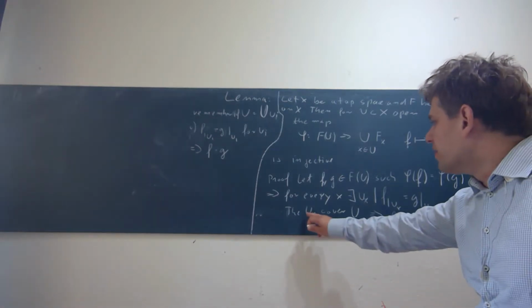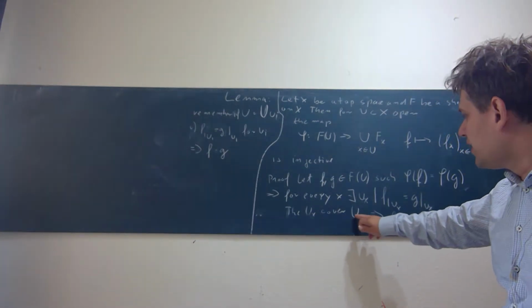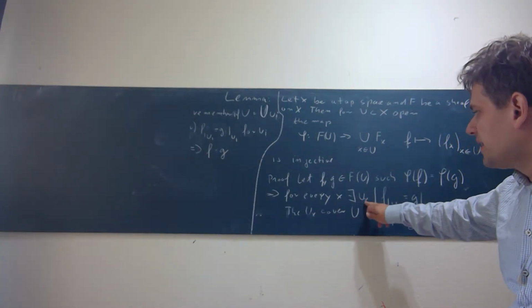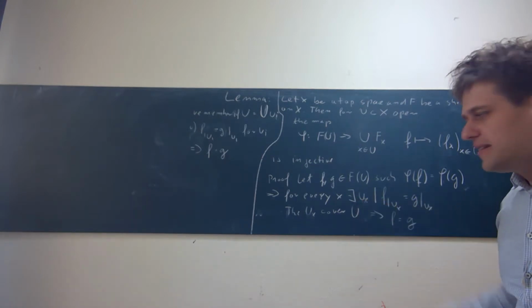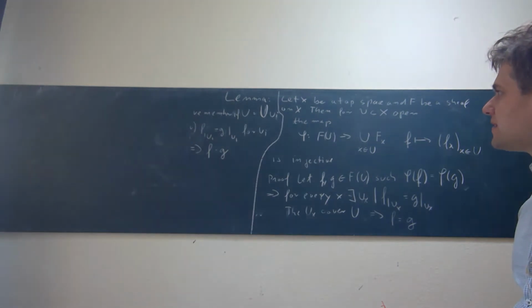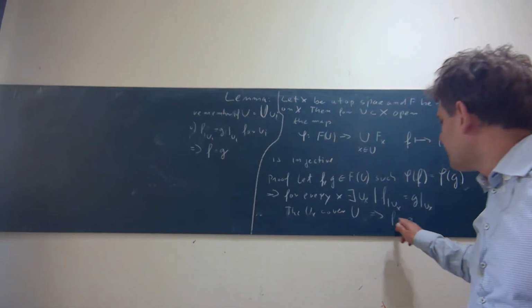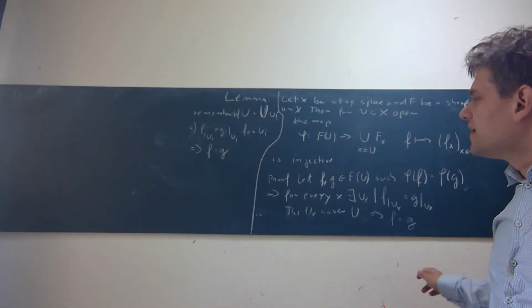But now the U_x form a cover of U, because for every point x we have such a set U_x where F and G agree. And this means that F and G have to be the same.